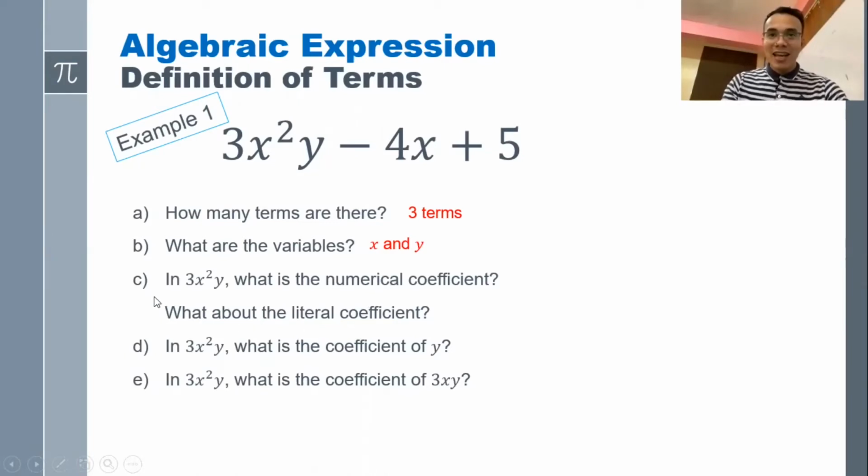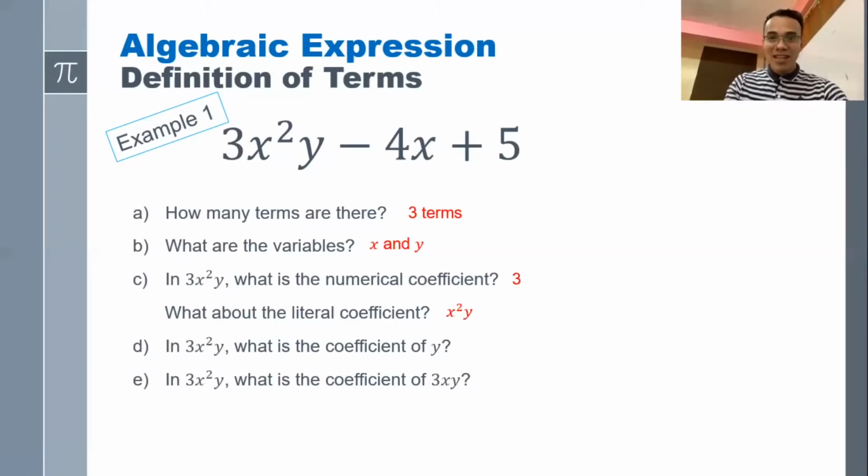Letter C, in term 3x squared y, what is the numerical coefficient? What's your answer? The numerical coefficient is the number 3. What about the literal coefficient? Just remove the numerical coefficient 3. What remains is what we call the literal coefficient, and it is x squared y.